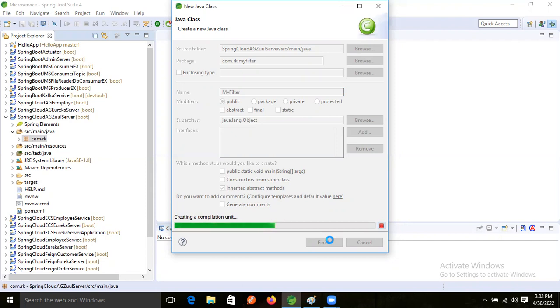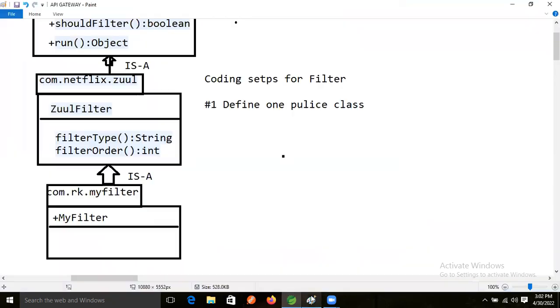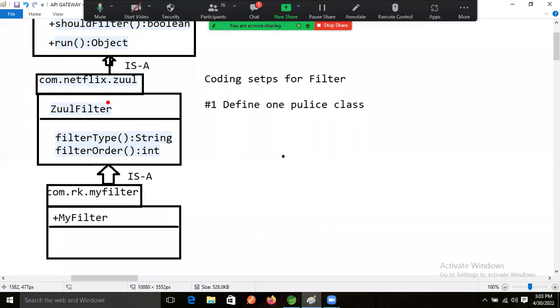It is taking time, guys. Okay, fine. After that, if we want the logic of our Zuul filter, we need to extend ZuulFilter in this class.